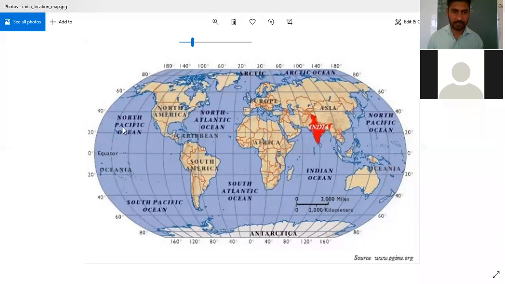By size, India is the seventh largest country in the world. By population, we are the second largest country in the world after China. So this map will make it clear where our country is located on the earth. So always keep in mind the location of our country. We will further elaborate on this.